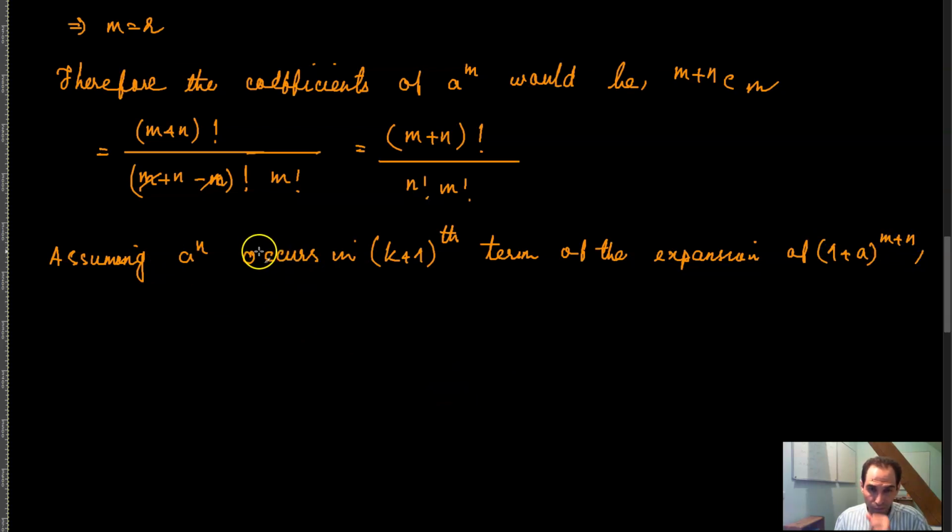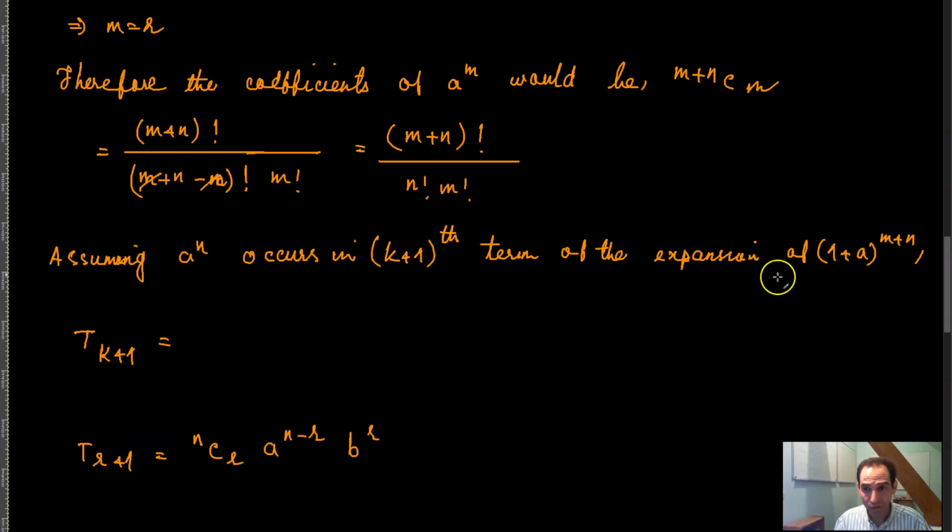So the k plus 1th term of that expansion would be t of k plus 1, which would be the same thing as, well, if you have t of r plus 1, you have n combination r, a raised to the power n minus r, b raised to the power r, right?